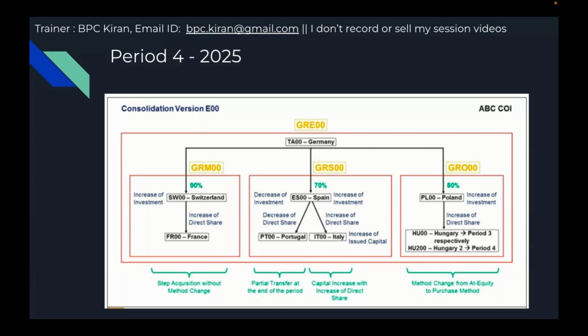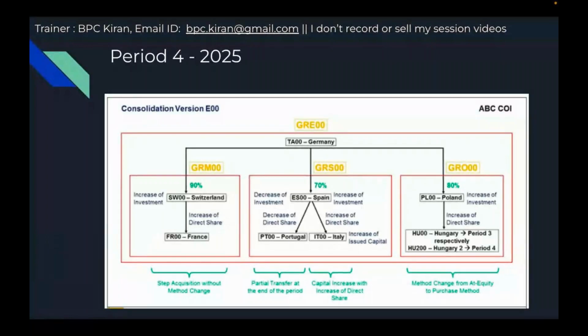That's called step acquisition without method change. Because Switzerland increased the investment, an increase of direct share happens. How the entries, goodwill and minorities are calculated for this step acquisition, we are going to understand.